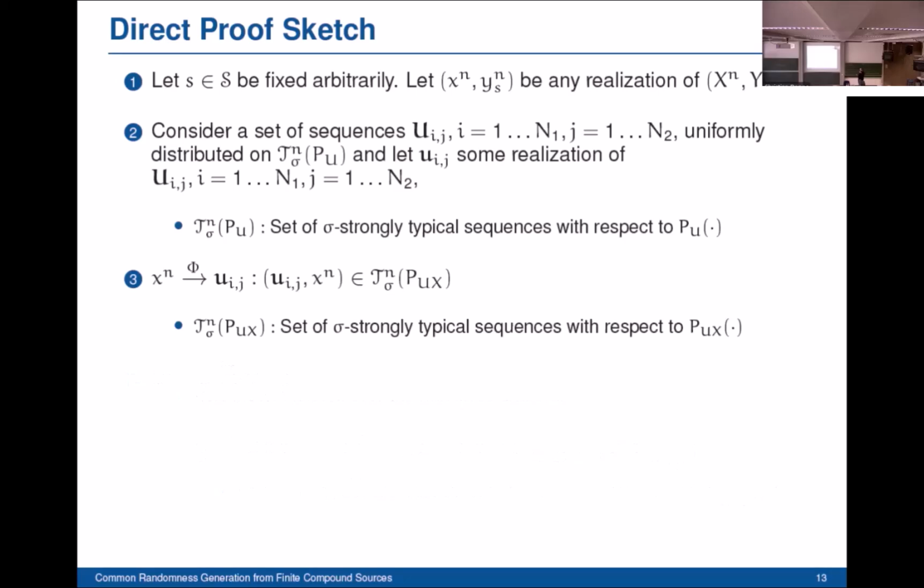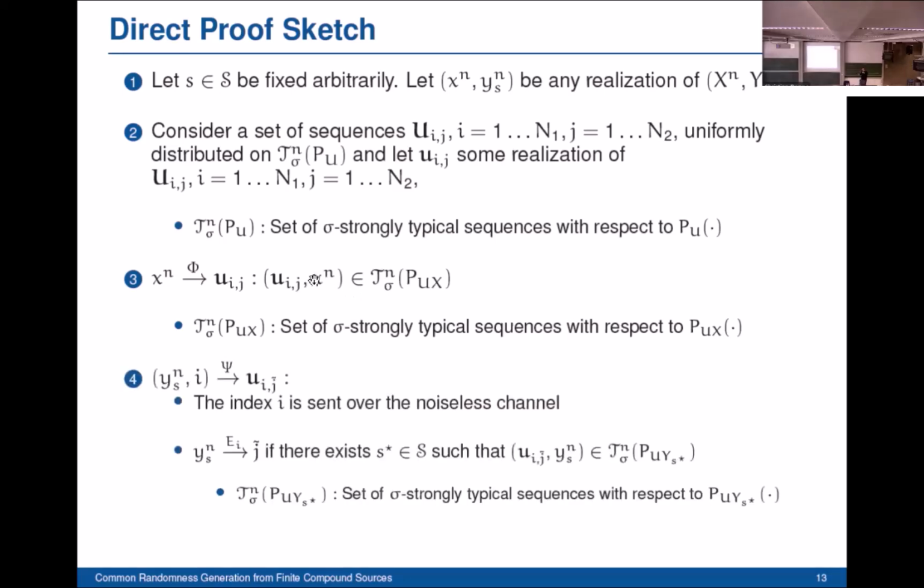Now, how is common randomness generated in this case? At terminal A, we look for a sequence among these sequences which is jointly typical with the output sequence at terminal A. So we look for that sequence, denoted by U index ij. Once the sequence is found, the first index of that sequence, which is denoted by I here, will be sent over the noiseless channel.